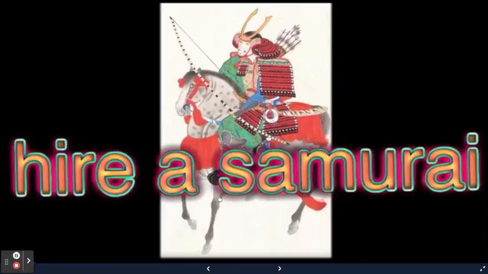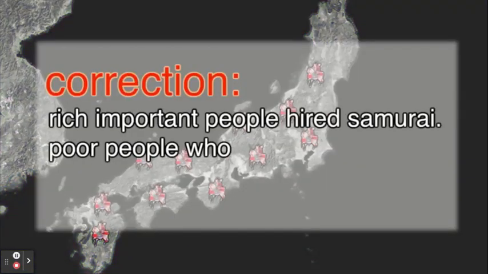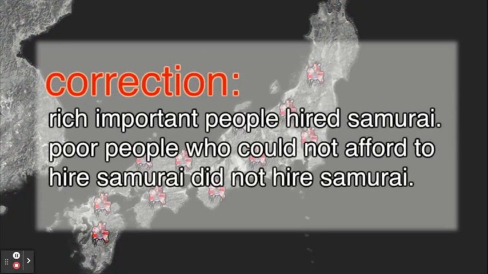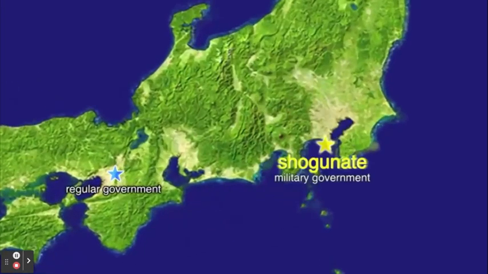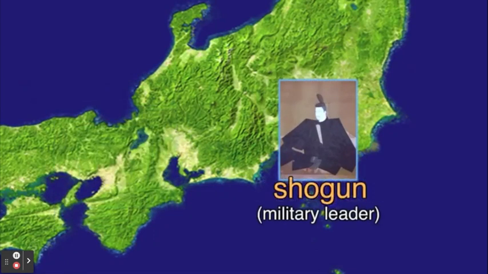Hire a samurai. Everyone started hiring samurai. Rich, important people hired samurai. Poor people who could not afford to hire samurai did not hire samurai. The samurai became organized and powerful, more powerful than the government. So they made their own military government here. They let the emperor still be emperor, but the shogun is actually in control.